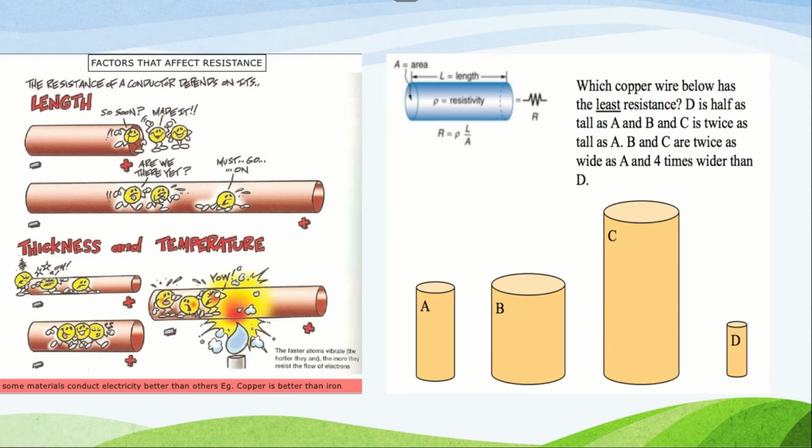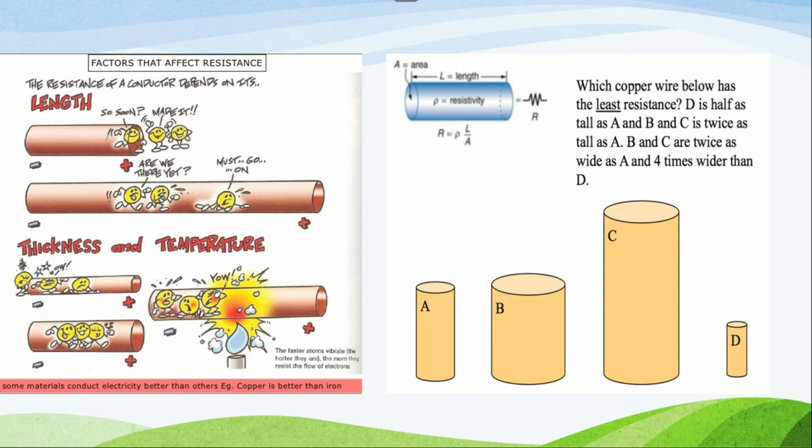Okay. Next, coming to the second case. In the second and third case, if the area is large, the electrons can move freely, whereas a wire of much smaller area has more collisions. Next, if the temperature rises in a wire, the vibration and random movement of electrons cause greater collisions. So the resistance is more.